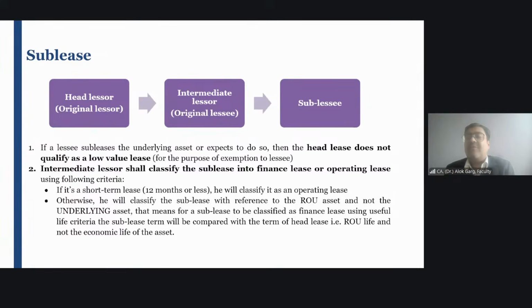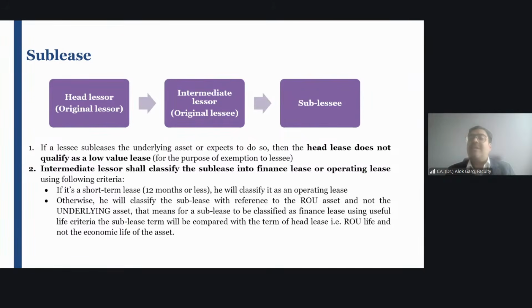In this scenario, when A has leased to B and B has subleased to C, A will become a head lessor. A is the original lessor who is called a head lessor. B, who is the original lessee, will become an intermediate lessor. Right? C, who is a sublessee, is called an ultimate lessee.